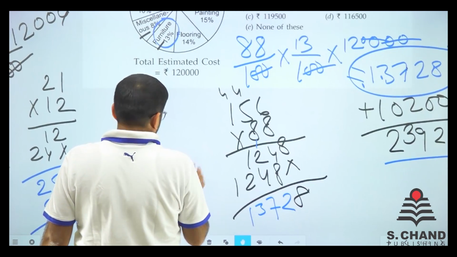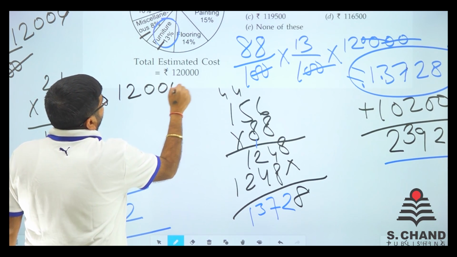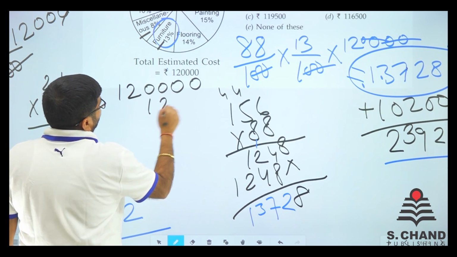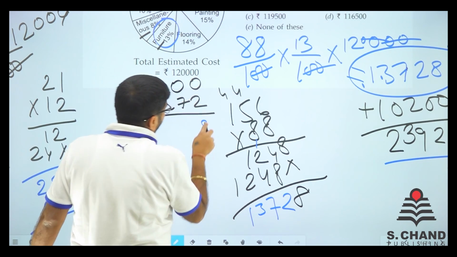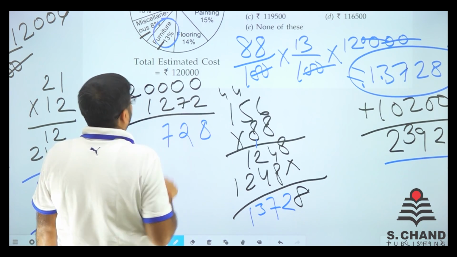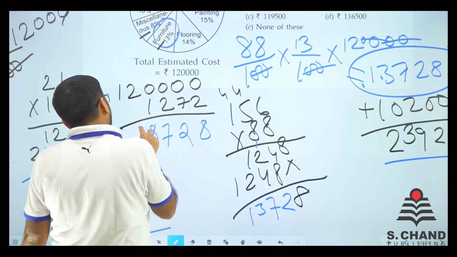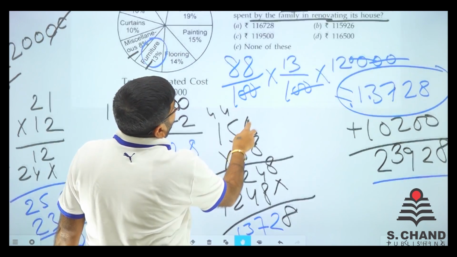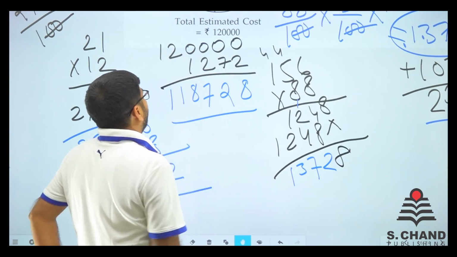So what we'll do is 1,20,000 minus 1,272. So we will get 8 here. 9 minus 7 is 2 here. 9 minus 2 is 7 here. 9 minus 1 is 8 here. And 2 becomes 1. So we got 1187.28. So my answer is 1187.28.